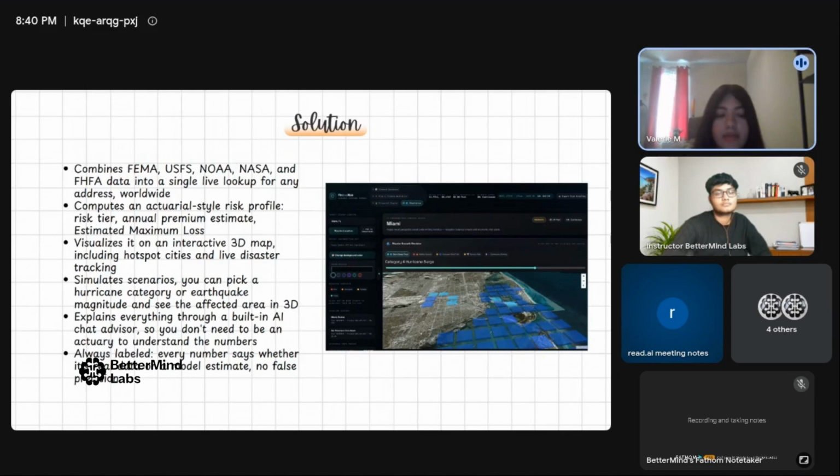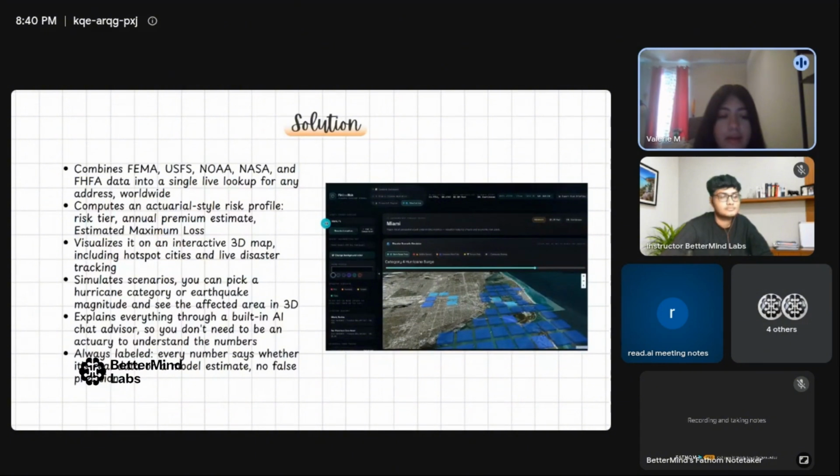Once all that data comes in, it combines it into one single view where the user can look through it and estimate things like insurance and financial losses based on hazards. There's also an AI assistant that can explain things if the user needs it, without making it harder for the user.